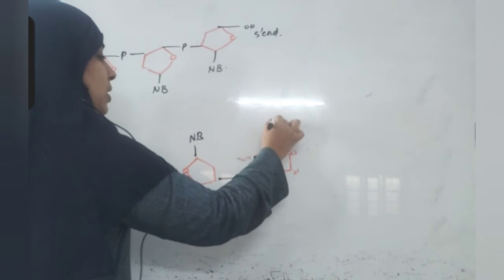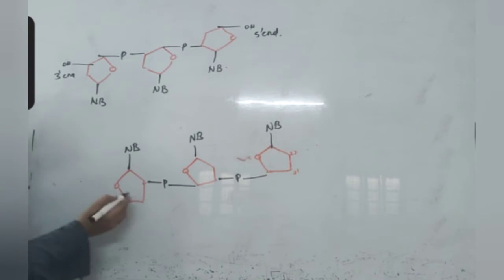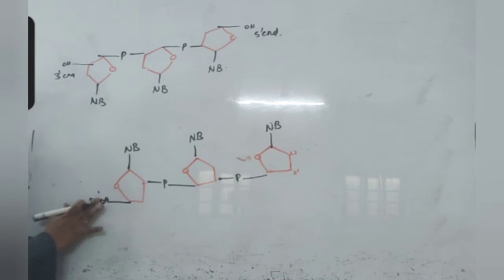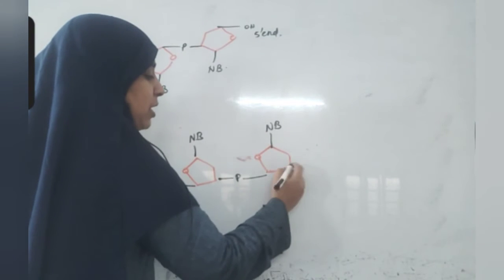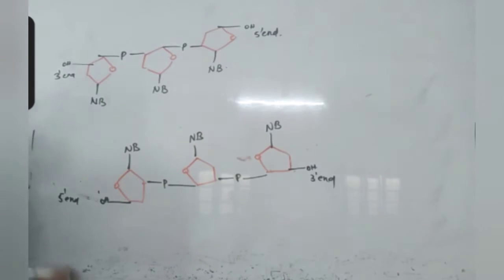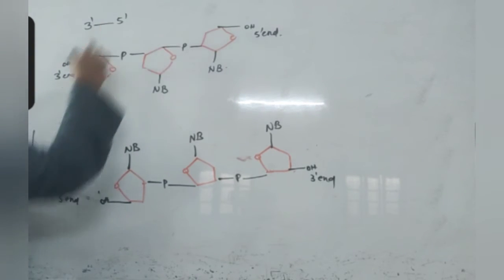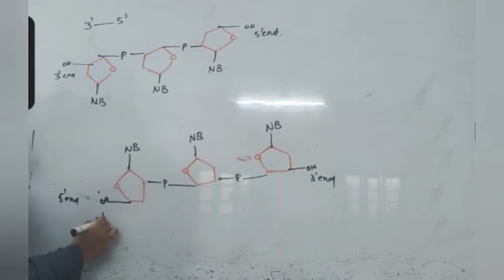Here the nitrogen base is present. And when this chain is running, we can see that here there is an open 5 prime end, because here the hydroxyl group is there. This is the 5 prime end, and here the 3 prime end is not attached to anything. So this is the 3 prime end. So this chain, if you see, is running from 3 prime end to 5 prime end.